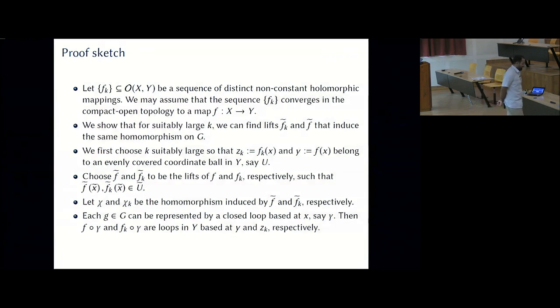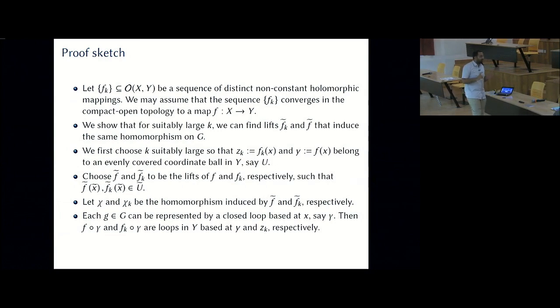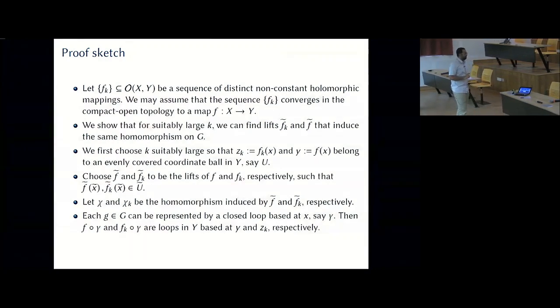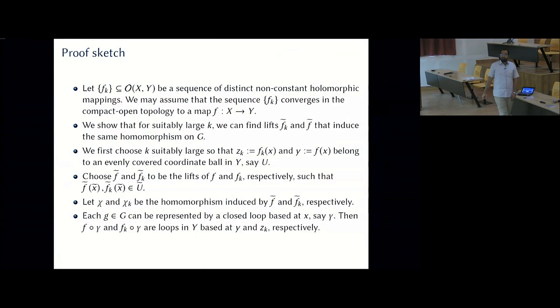And we have this rigidity result that if, in some sense at the fundamental group level, both Fk and Fs, let's say for large enough K and S, induce the same mappings at the fundamental group level, then they are the same. That's what the rigidity result says. Not quite, but almost. It says something loosely like that. So take a sequence Fk of distinct non-constant holomorphic mappings.